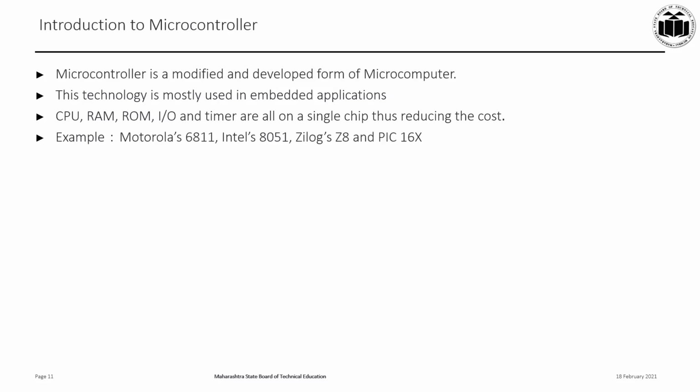Let's talk about the microcontroller. If all the components are integrated on one chip, the resulting chip is called a microcontroller. So it is also referred to as a modified and developed form of microcomputer. In case of the microcontroller, the CPU, RAM, ROM, IO, timer, all of these are onto a single chip. And because of this, the cost of the chip is reduced and also the size is reduced.